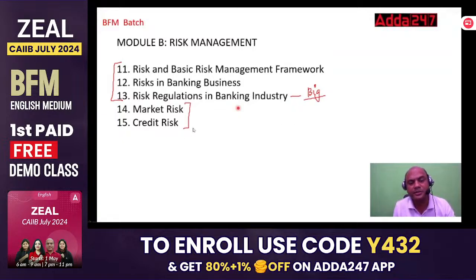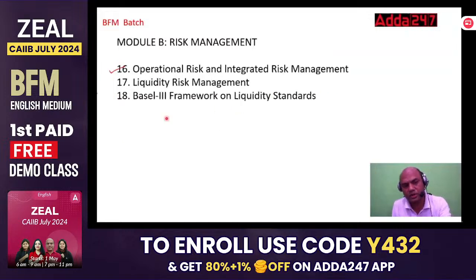Okay. Credit risk means lending risk. When we lend to anyone, give loans to anyone, or we invest in bonds, that is the credit risk. How to control it? Ops means mainly related to human beings and technology. Means link failure, hardware not working, or employee not working properly, errors from the employee. Liquidity risk. This risk is faced on a daily basis by the banks. Liquidity means not having enough money to pay for daily expenses.